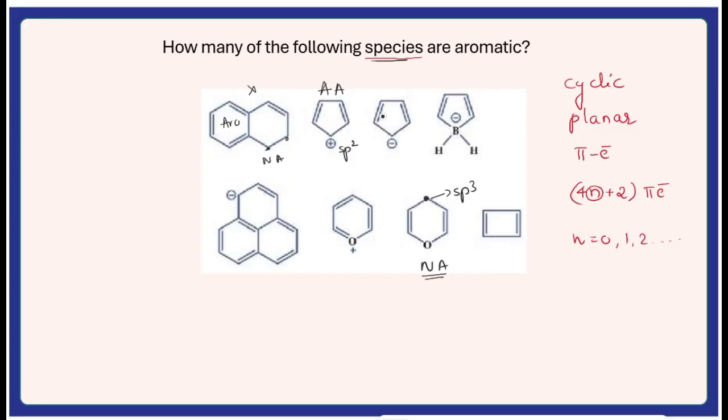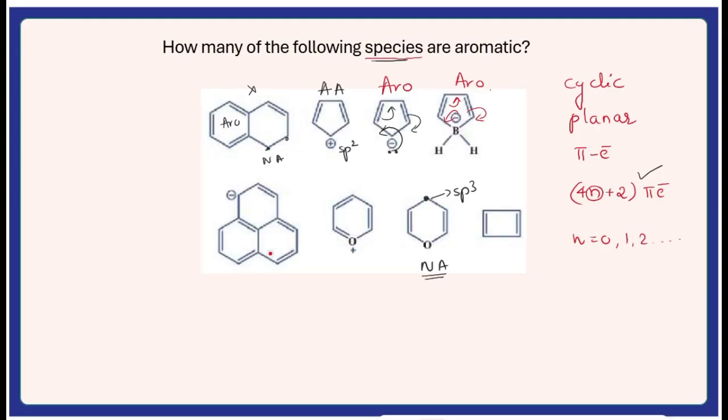Let's look at the next molecule, 2, 4, 6. That means whenever you have a carbanion or a negative charge, we consider that as two electrons, a pair of electrons, and these two undergo resonance. Because of this, the molecule will be planar, and because we have 6 electrons, it will obey Hückel's 4n plus 2 pi electron rule. Therefore, the given molecule here is aromatic. Same with this also, 2, 4, 6 and cyclic, and because it will undergo resonance, we can consider this as aromatic in nature.